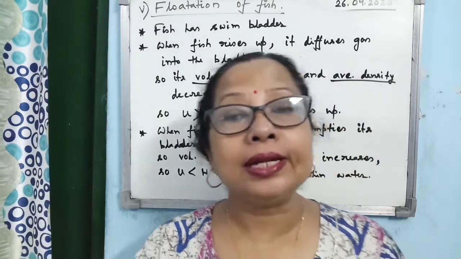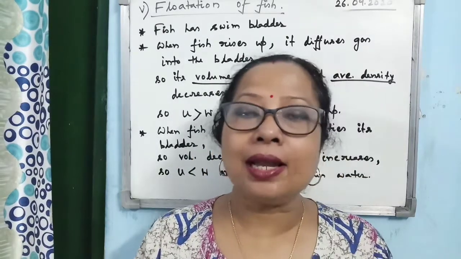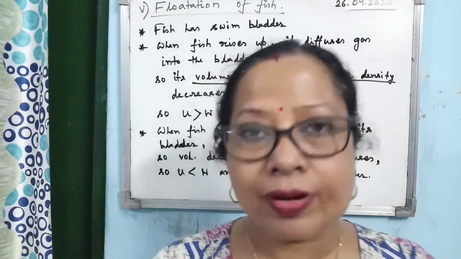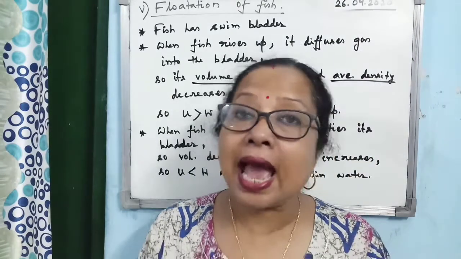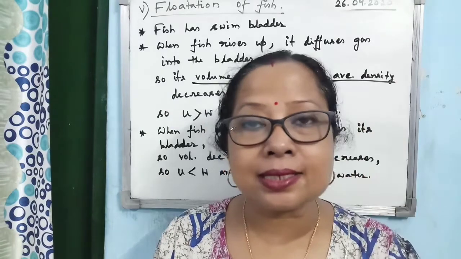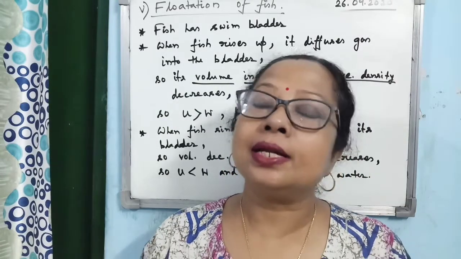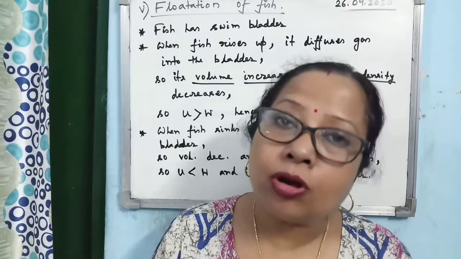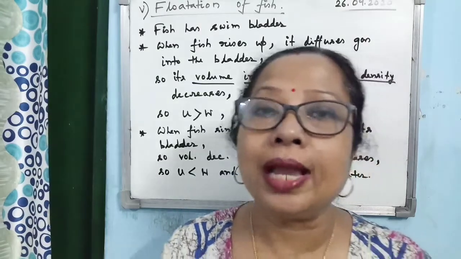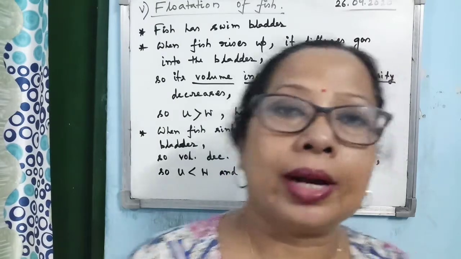The volume decreases, upthrust decreases, the average density increases and weight increases. So two things are happening together: upthrust is decreasing and weight is increasing. So W becomes greater than U, and as a result the fish will sink down, dive down within water.